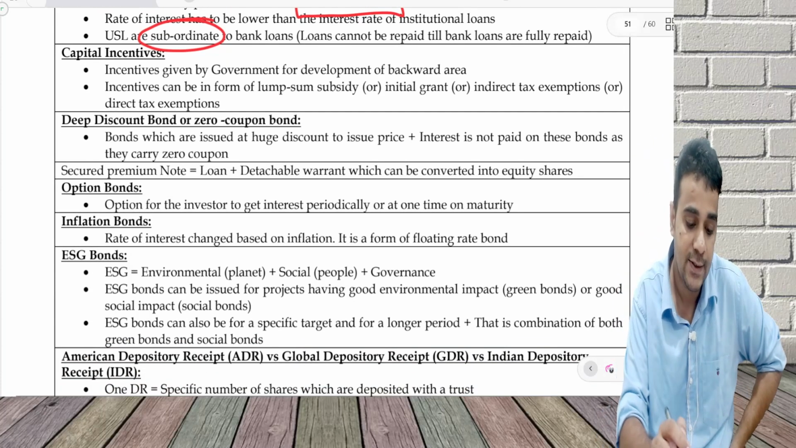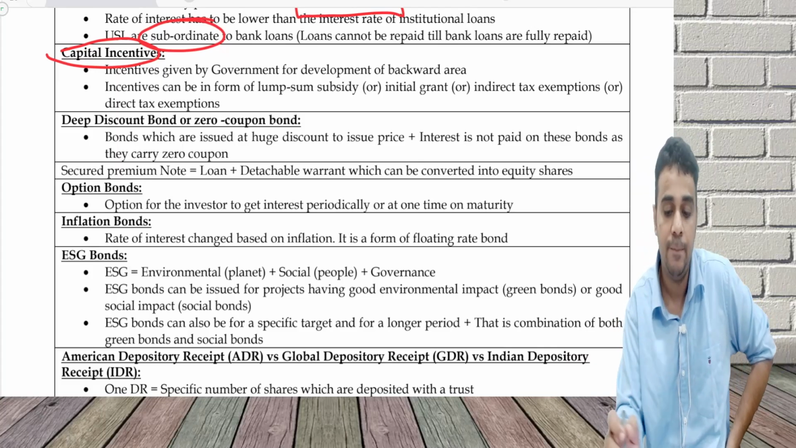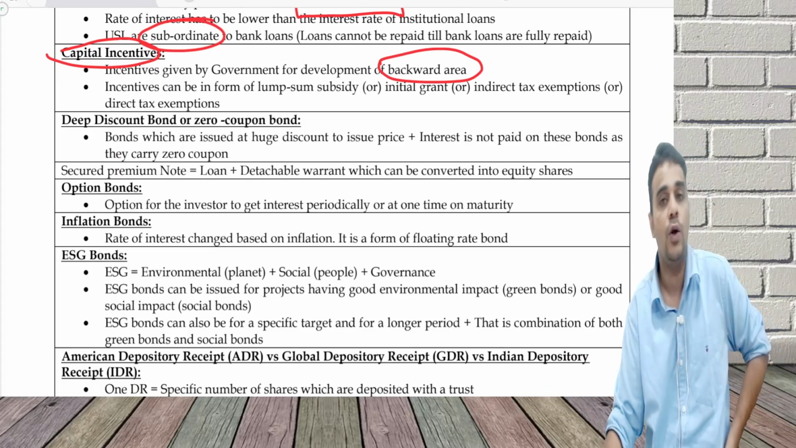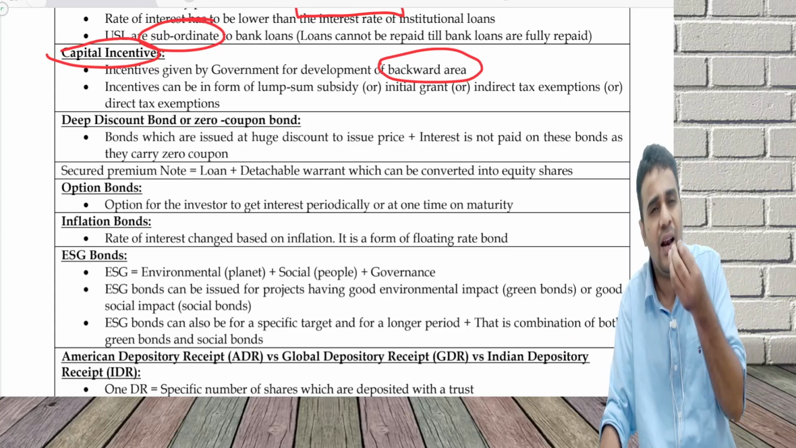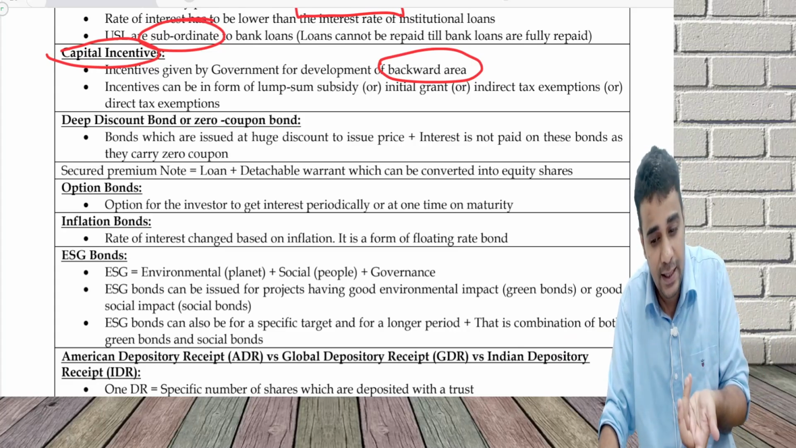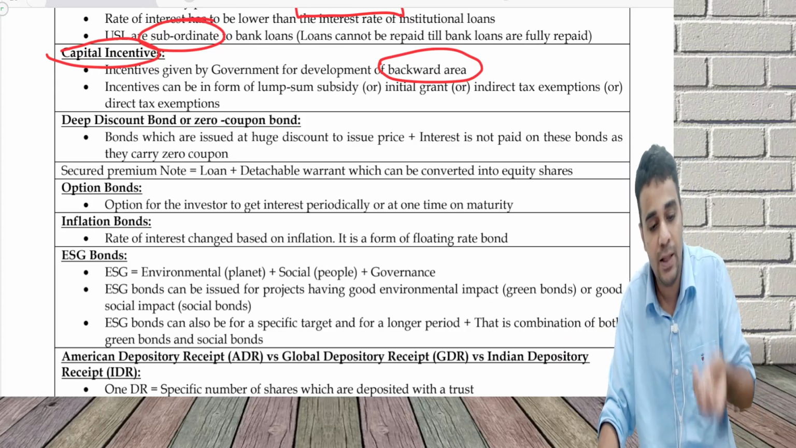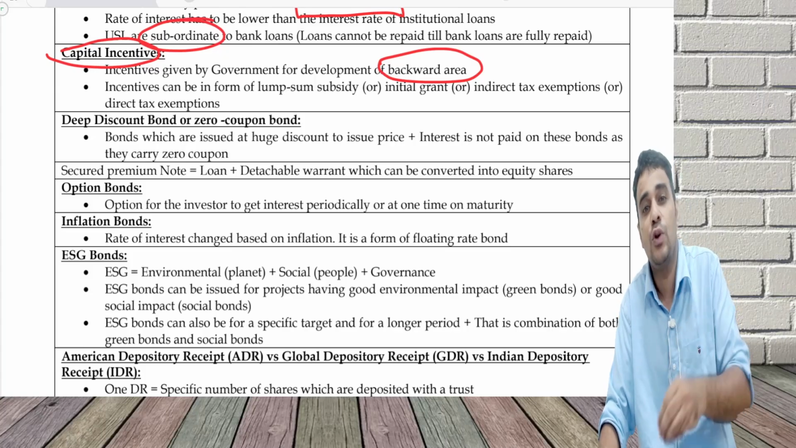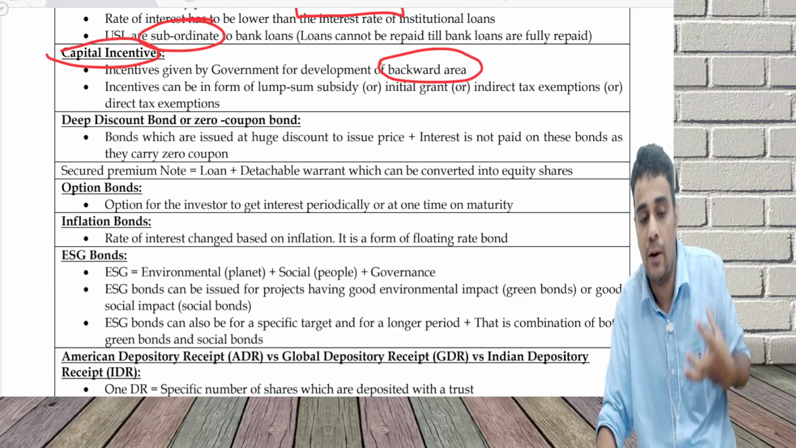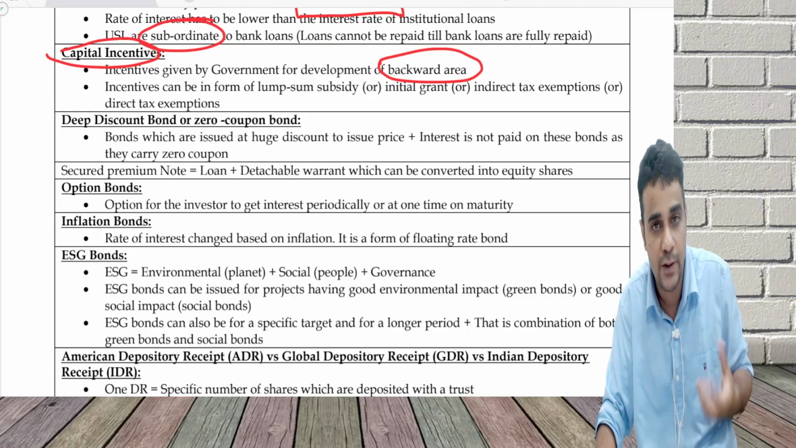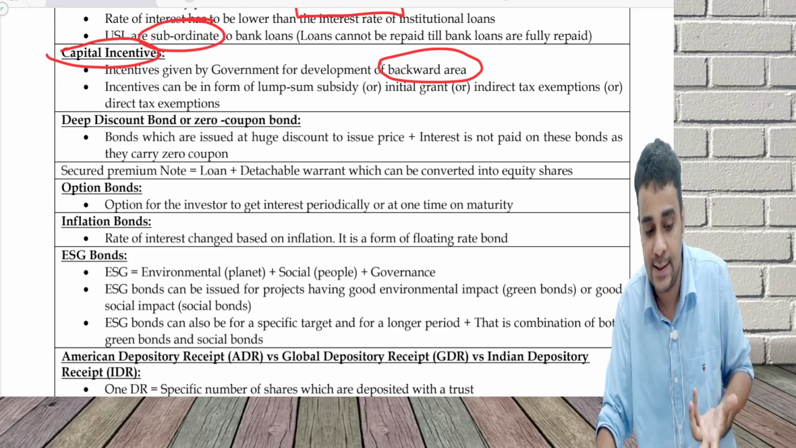Next, capital incentives. These are given by the government for setting up projects in some backward area. I want to develop a backward area. It can be in the form of a subsidy, or a grant, a power subsidy can be there, indirect tax exemption can be there, direct tax exemption can be there. All these incentives are given so that a person invests. The entire focus of the chapter is where the money is going to come from. So the government can also support in the form of a subsidy, power subsidy, indirect tax subsidy, direct tax exemption.